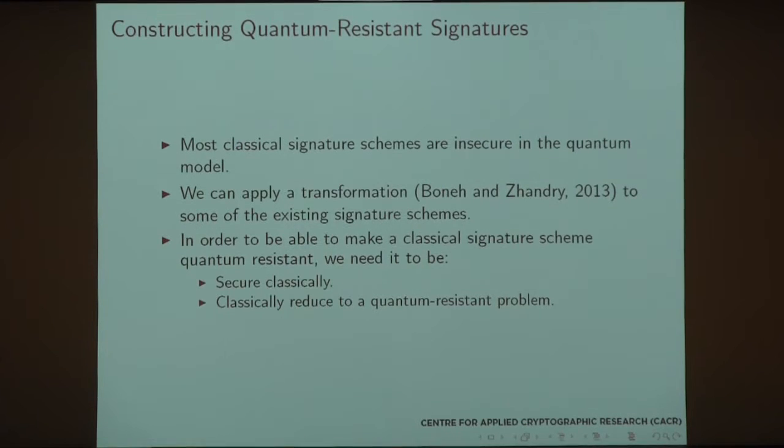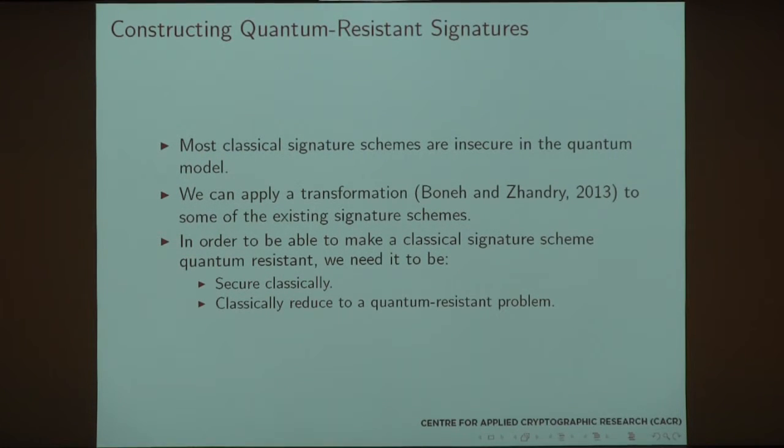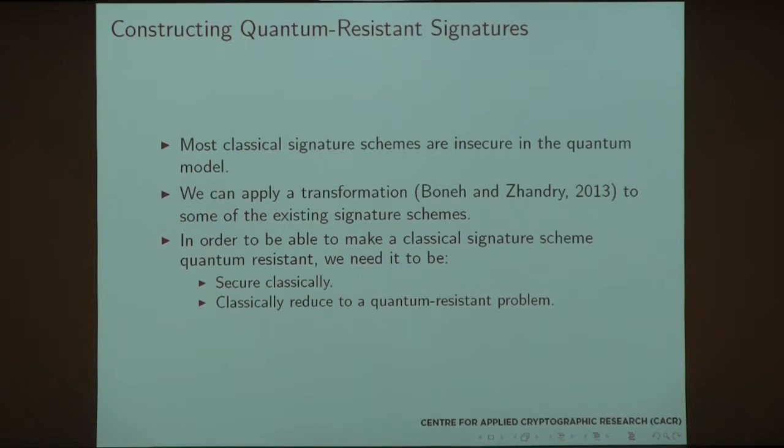All right. Next thing is, well, we need quantum resistant signatures, and we know that most classical signature schemes are insecure in a quantum model. We can actually apply a transformation by Boneh and Zhandry, from their work in 2013, to some of the existing signature schemes. But there are some restrictions on what kind of signature schemes can be used for that transformation.